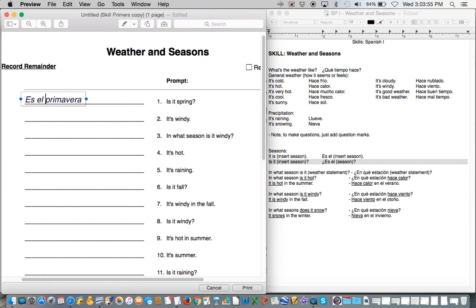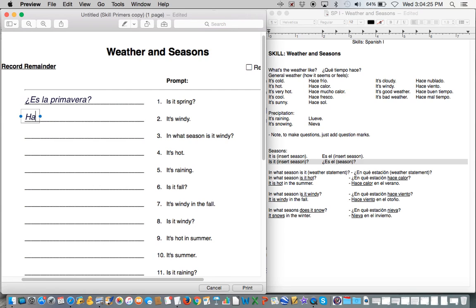Now, it's normally el for summer, fall, and winter, just except when you do spring it's not going to be el, it's going to be la. You'll understand actually next chapter when you learn the difference between boys and girls, treating boys and girls differently. But for right now, just accept it's not going to be el when it comes to spring. Summer, fall, winter are going to be el, not spring. All right, so es la primavera.